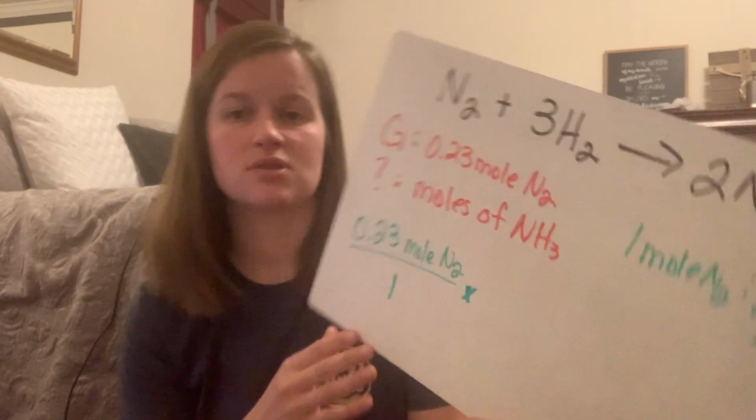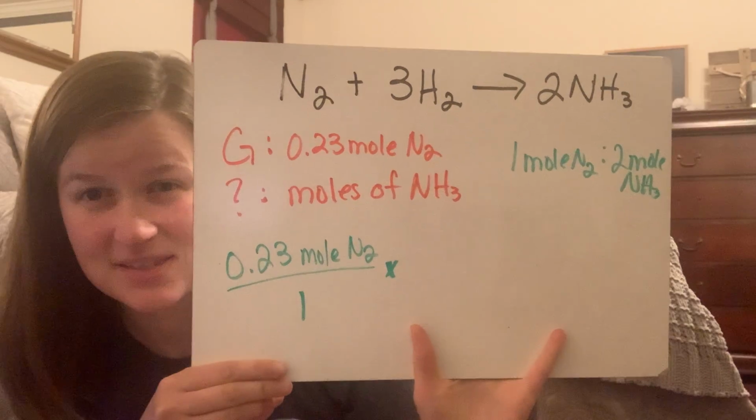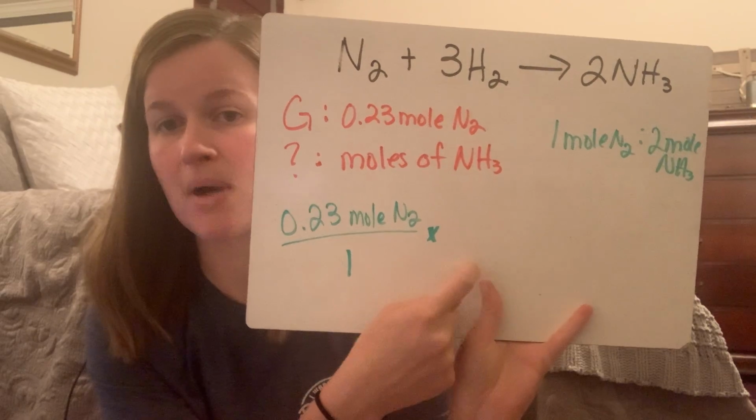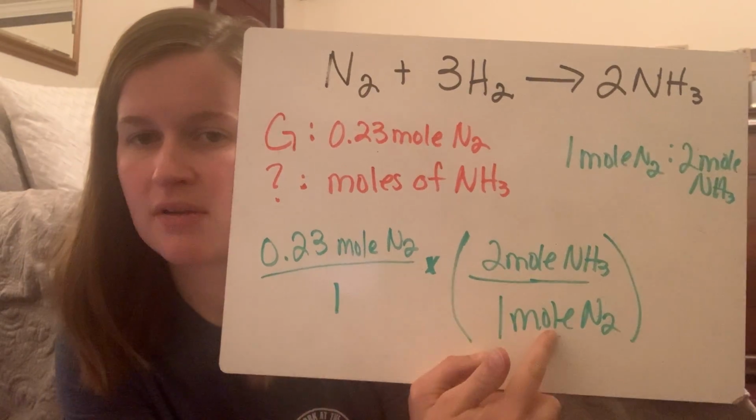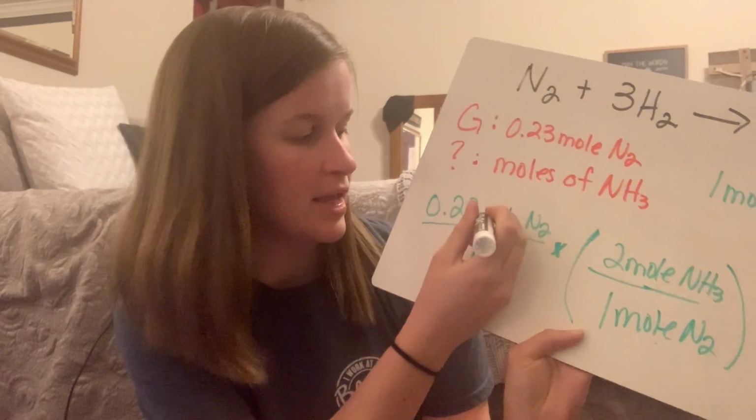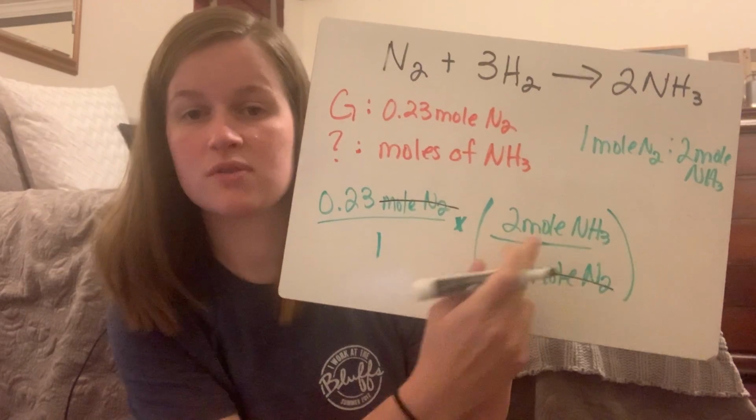Now, I want to make units cancel. To get units to cancel, you need to divide it by itself. So I want to divide this by moles of nitrogen. That means it needs to go on bottom because I'm dividing by it. So I'm going to take that 1 to 2 ratio and put my moles of ammonia on top and my moles of nitrogen on bottom. When I do this, see how the moles down here are the same units? So those are going to cancel out, which leaves me with moles of ammonia, which is what I'm looking for.